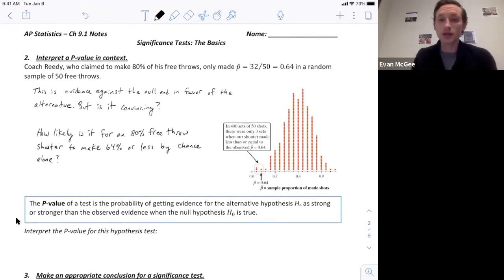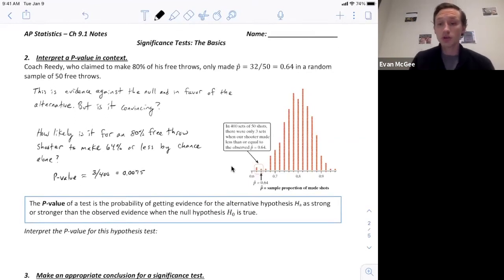So again, essentially what we're asking is, we've got evidence against the null that he's not an 80% free throw shooter, but is it convincing? So how likely is it that an 80% free throw shooter will make only 64% or less out of 50 shots? And so from this simulation that we did, we figured out our estimated p-value. I'll show you how to calculate a p-value in the future. As of now, you just need to understand what a p-value is. So he only made 3 out of 400, and that is less than 1%.